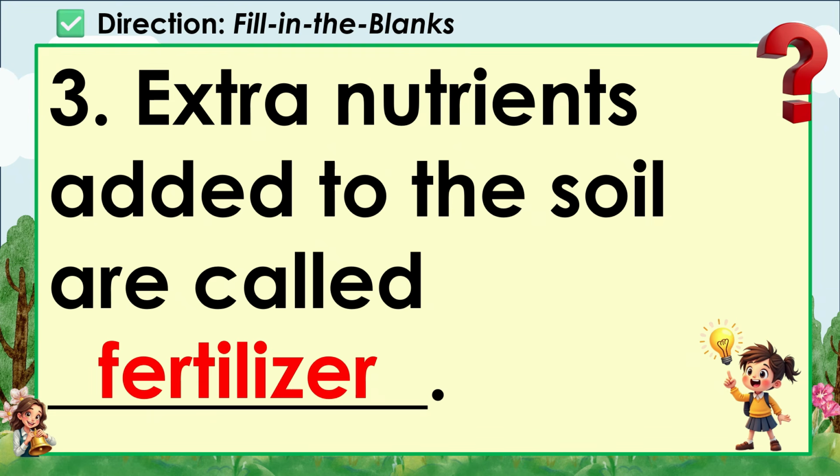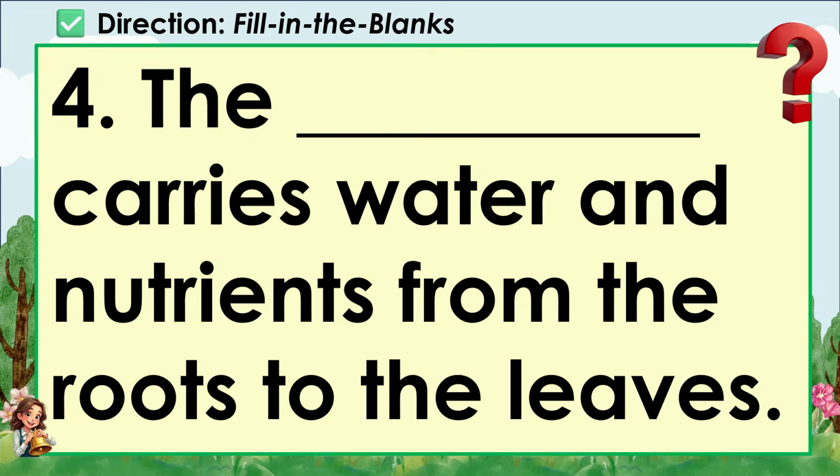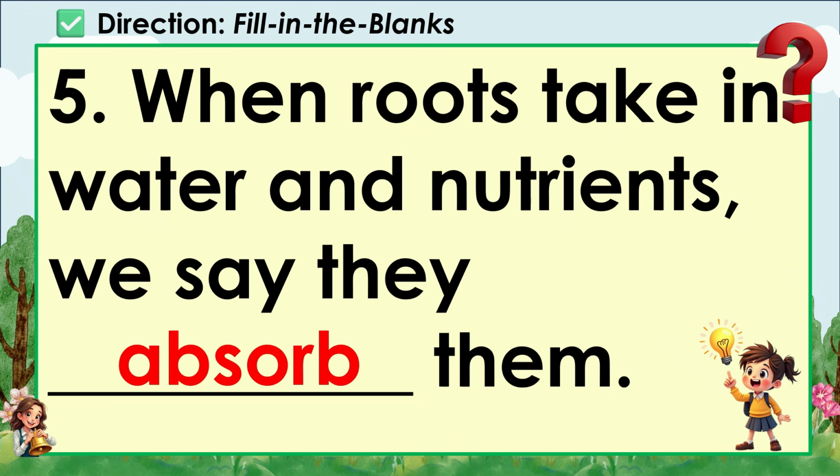Extra nutrients added to the soil are called fertilizer. 4. The stem carries water and nutrients from the roots to the leaves. And 5. When roots take in water and nutrients, we say they absorb them.